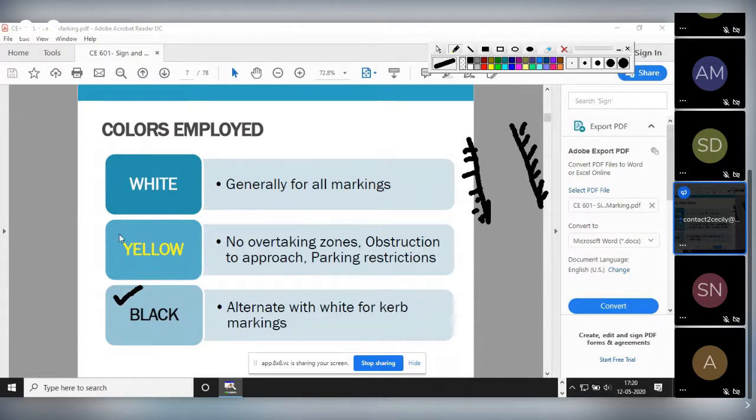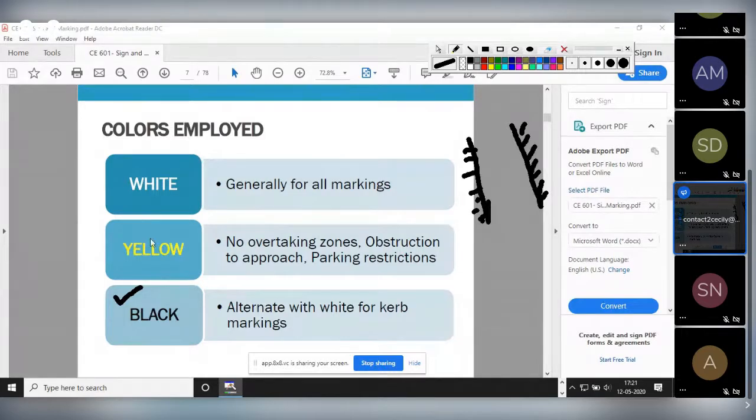Now, where we use yellow, these are restricted regions where there is some restriction of movement or maneuverability, for example overtaking zones, obstructions, or parking restrictions. In those cases we use yellow color, meaning these are prohibited areas.